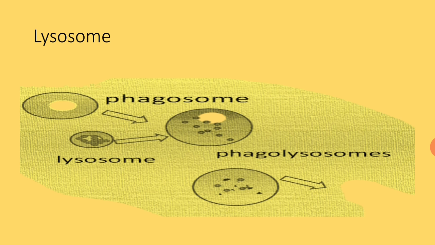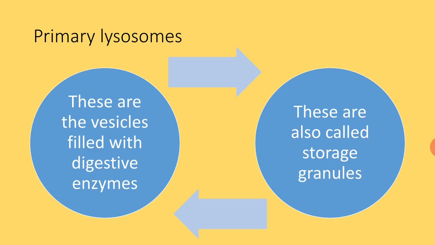So here in this slide you can find the lysosome that is fusing with the phagosome. We will learn about what is phagosome and what is phagolysosome in the subsequent slides. But here you can see clearly the structure of lysosome which is going to fuse with the phagosome.